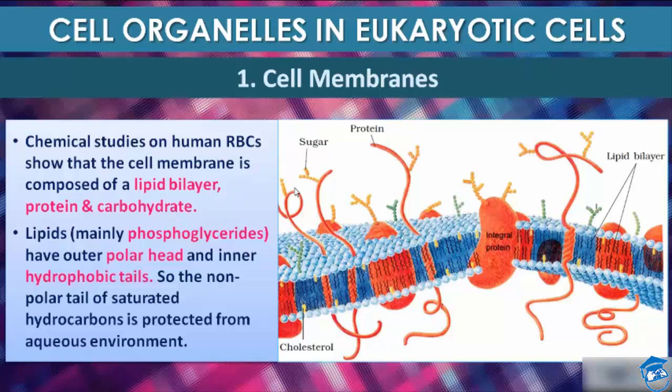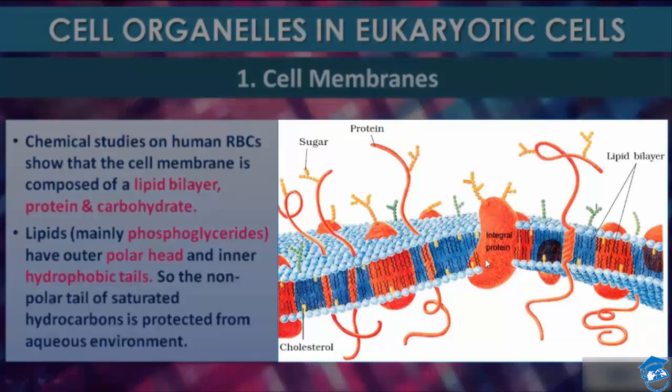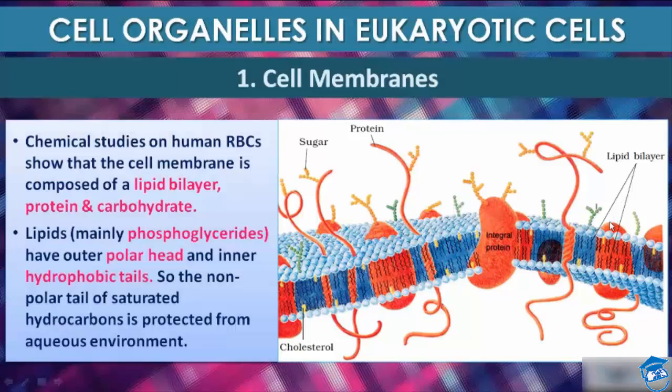The ratio of protein and lipid, see this is protein and this is protein and this is lipid, varies considerably in different cell types. In human beings, the membrane of RBC has approximately 52% protein and 40% lipid. Please note that this is the most frequent question that comes in PMT level exams.